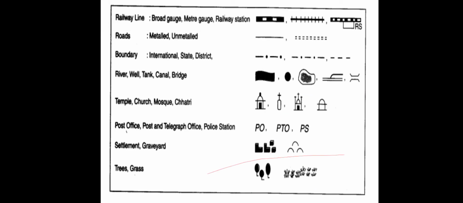And also for different landforms, we can use different colors. For example, even small children, if they want to draw a mountain, what color will they give? Brown. Then if you want to draw water bodies, we will give blue color. Then trees and grasses, what color will we give? Green color. For plateaus, we will give yellow color. So for different landforms, we give different colors.